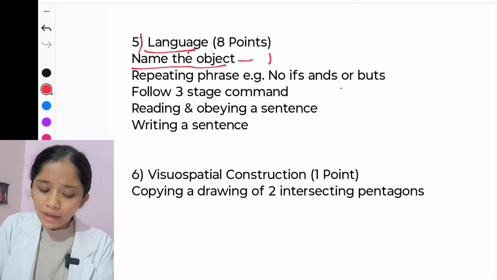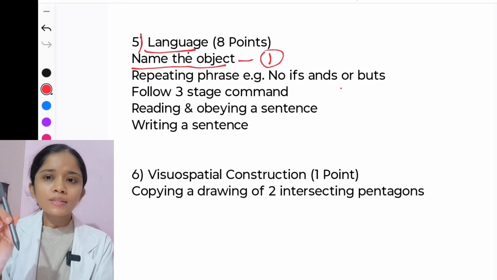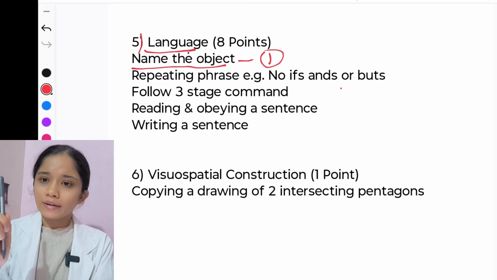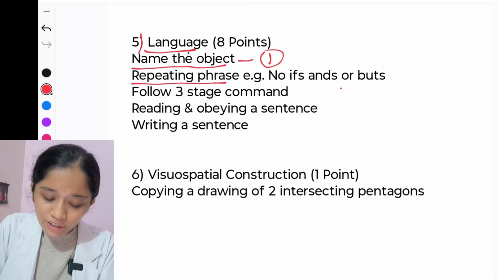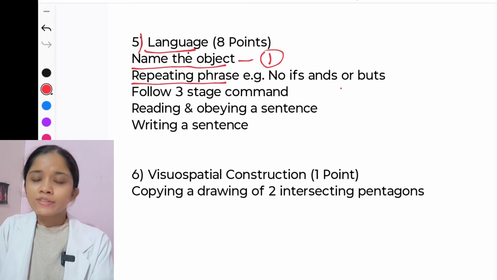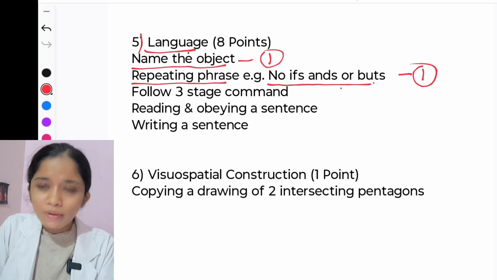That is very simple, and give 1 mark. Name the objects: showing any object like this, ask the patient what is that. If the patient says it is a pen, then 1 mark. Then the second is repeating the phrase like "no ifs, ands, or buts". If the patient is able to repeat this phrase, then again 1 mark.